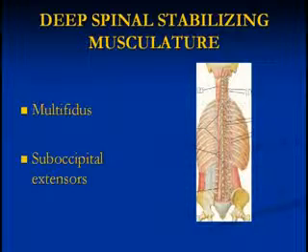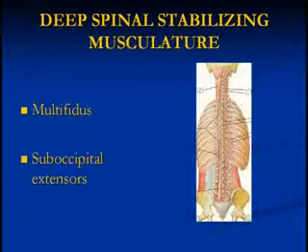Other deep spinal stabilizing musculature that you can't see and that you can't feel because muscles overlie it include the multifidus and the suboccipital extensors. The multifidus are tiny muscles that crisscross between one vertebrae of the spine and the next, and as such, they provide stability at each particular level of the spine. Remember, it's important to understand that the spine is not one unit. It's made of individual segments that have to work in concert with each other, both via stability and movement, to allow you to function optimally without pain.